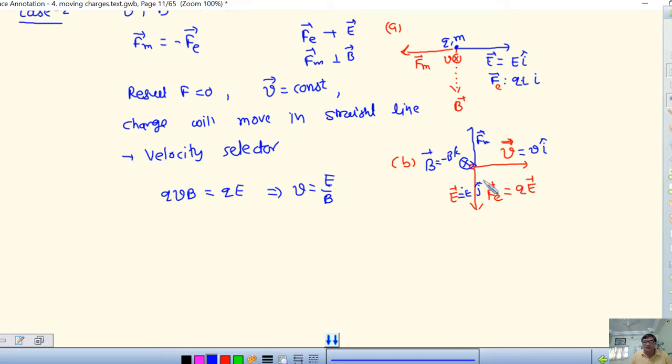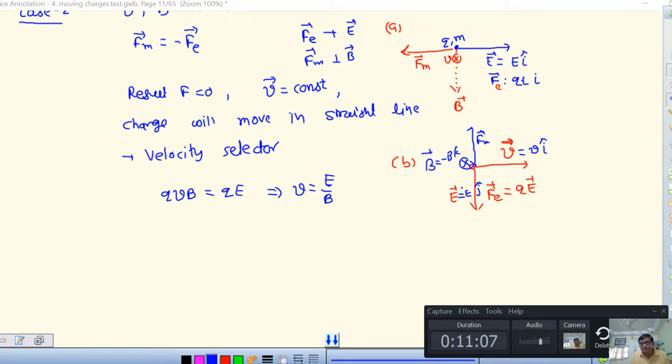So V, E and B all are mutually perpendicular. Here also you can see that this side is E, downward is B, and velocity is inside. All three are mutually perpendicular, okay? So there are so many cases, we have to visualize them, then we will have no difficulty, okay? Then